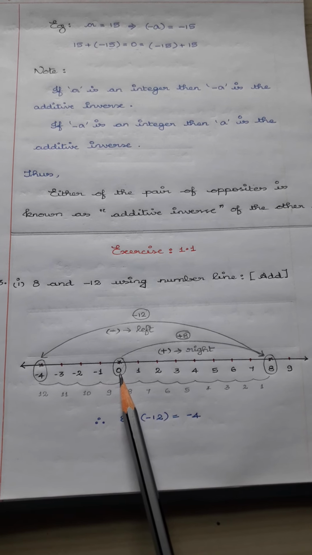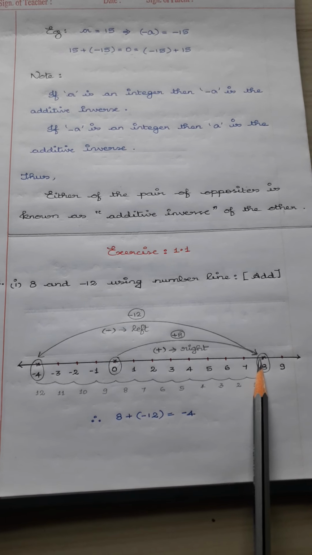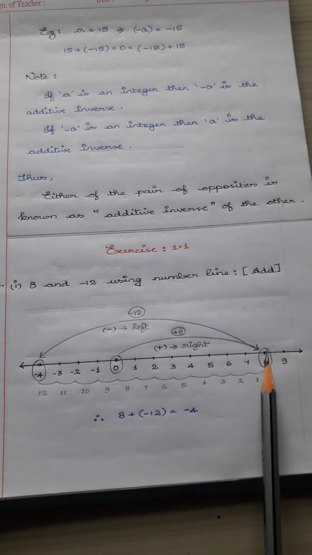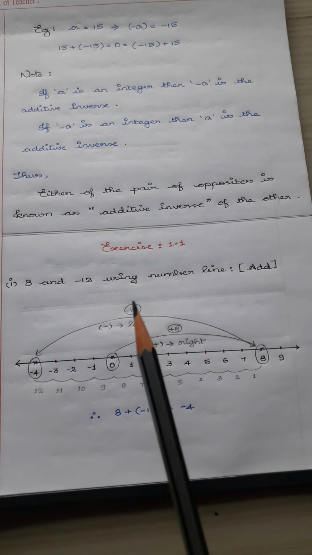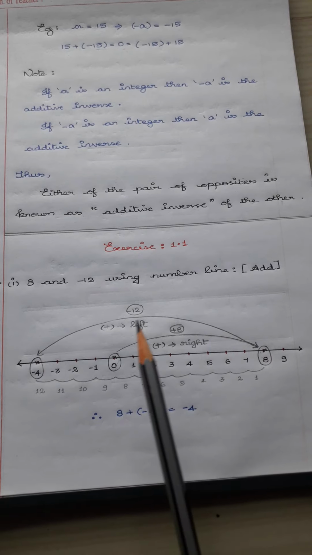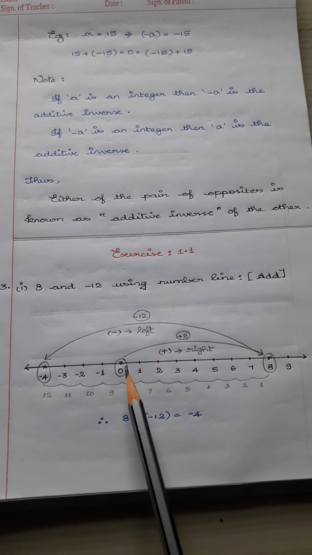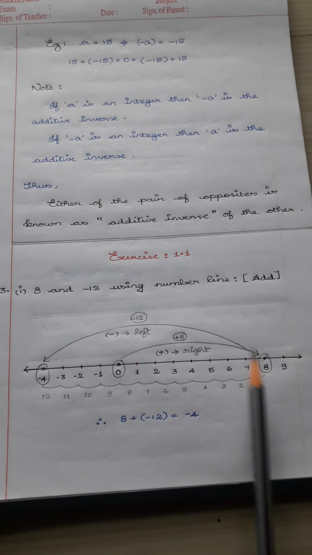So positive always represents the right hand side of 0. So from 0, we have to go to 8. Now we are at plus 8. Now we are going to add this plus 8 with minus 12. Minus represents the left hand side of 0, so we have to come back to the left.